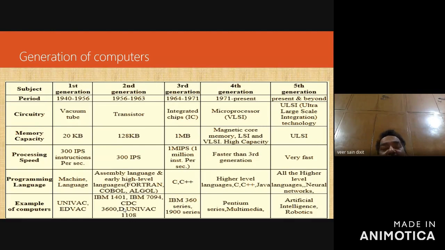Okay. Then if you are writing your program in a high level language, you may use two translators: one is the interpreter, another one is the compiler. How will you define an interpreter? An interpreter is a translator which converts high level language into machine language. In the same manner, the compiler also converts high level language into machine level language.